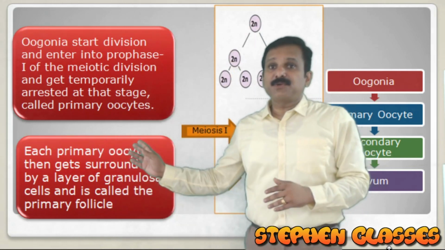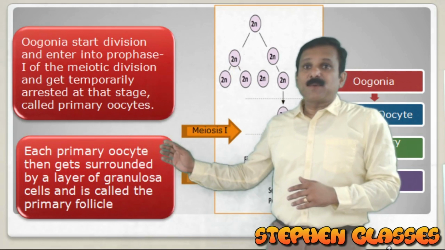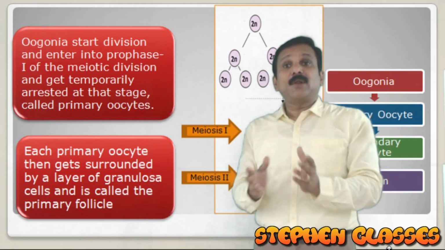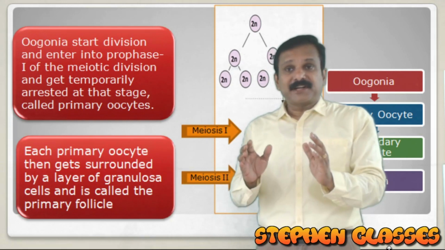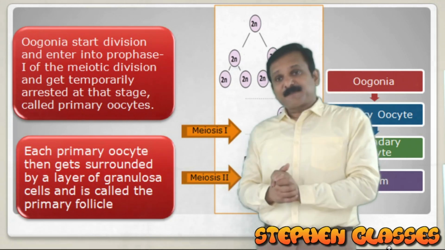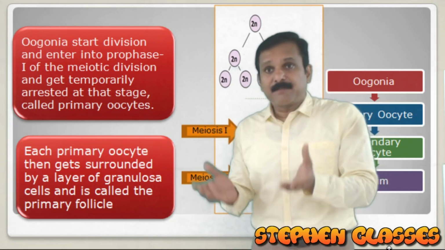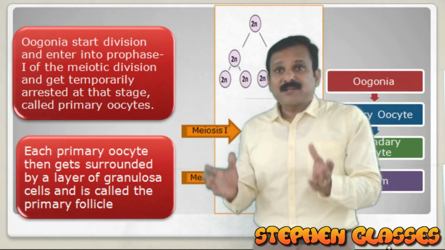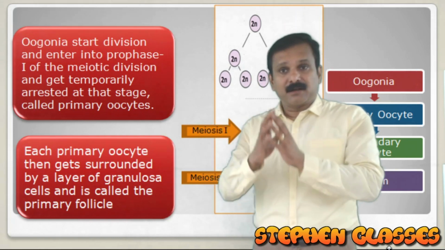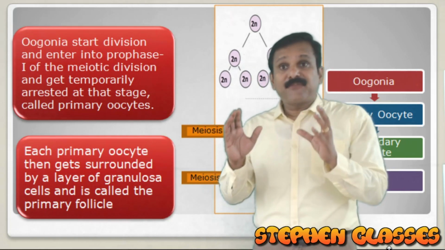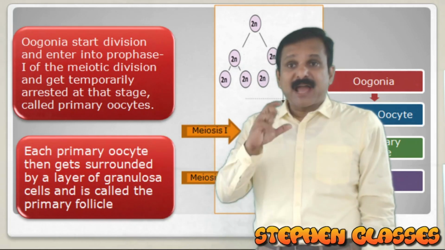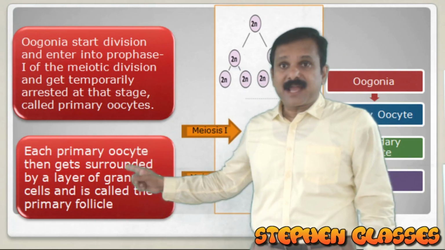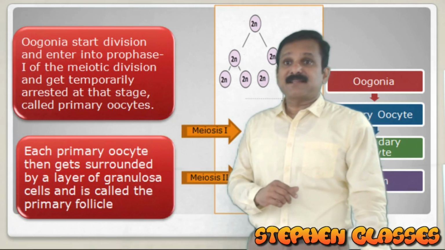And what will happen to these primary oocytes? They are all getting covered by a set of granulosa cells. So oogonia are converted into primary oocytes, and these primary oocytes get covered by granulosa cells, and that will form the primary follicle. So how is a primary follicle formed? A primary follicle is formed when the primary oocyte is covered by a set of granulosa cells.